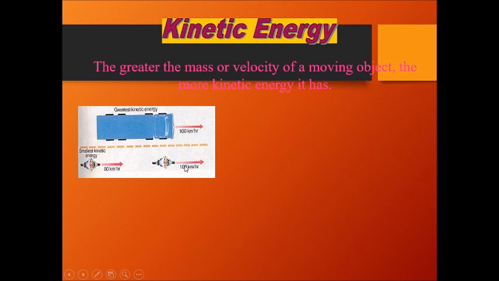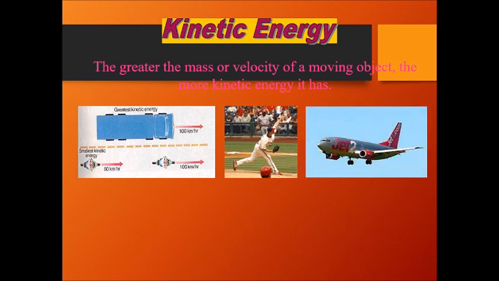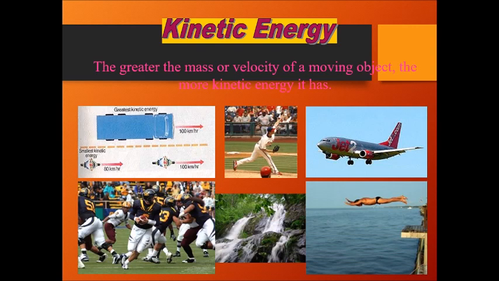This has a velocity of 100 and this velocity is 80. So obviously the kinetic energy at 100 kilometers per hour will be more, and the other one is going to be less. So that is what we said, that if either mass increases or velocity increases, kinetic energy will increase, right? So these are the different places where we can see kinetic energy involved. Everywhere the object is moving, kinetic energy is there. So remember this, the kinetic energy is on account of an object's motion, movement.